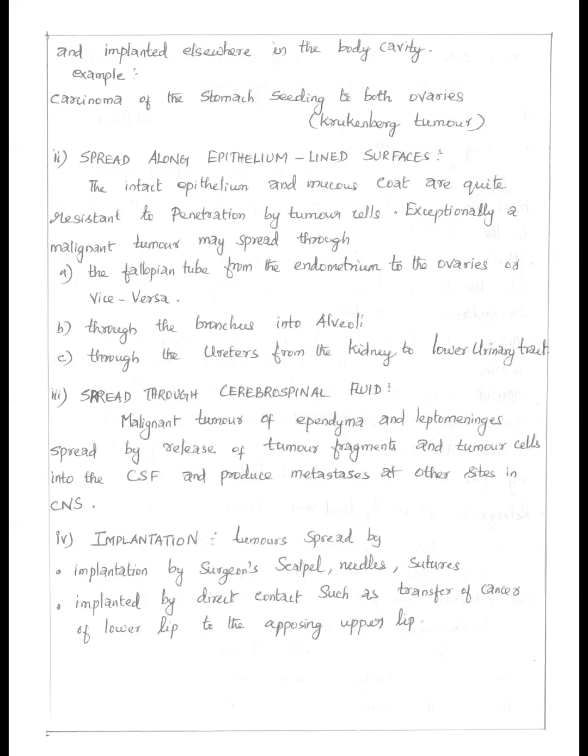Next is spread along epithelium-lined surface. The closely arranged epithelium and mucus lining are resistant to penetration by tumor cells. Sometimes, malignant tumor spreads through fallopian tube from endometrium to the ovaries. And vice versa, that is, tumor from ovaries to endometrium may spread through fallopian tube. Cancer from lungs spreads into alveoli through bronchus. Cancer from the kidney spreads to lower urinary tract through the ureter. Next is spread of tumor cells through cerebrospinal fluid. Malignant tumor of ependyma and leptomeninges spreads by cerebrospinal fluid in fragments to other sites.